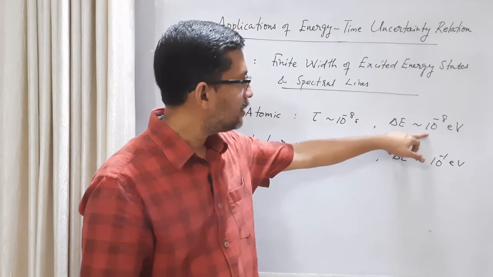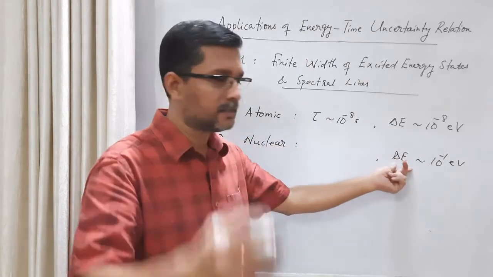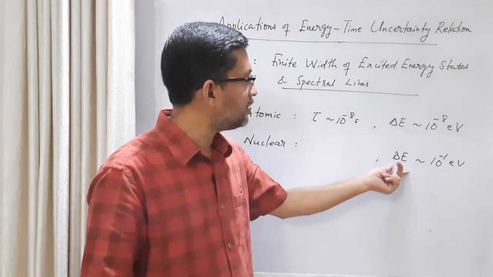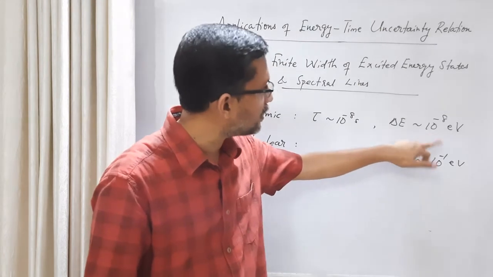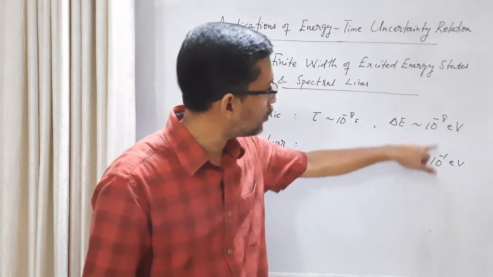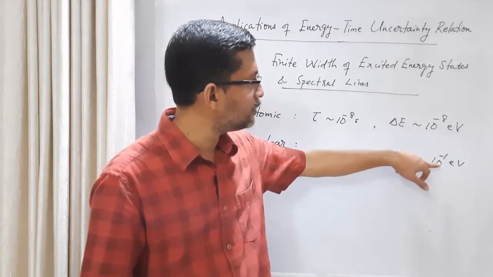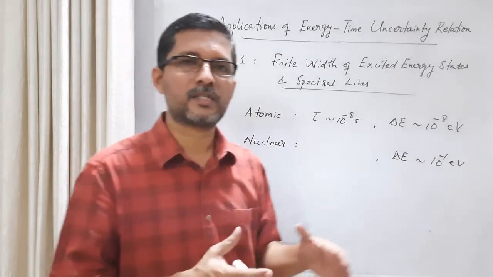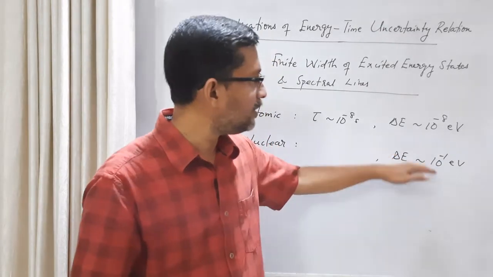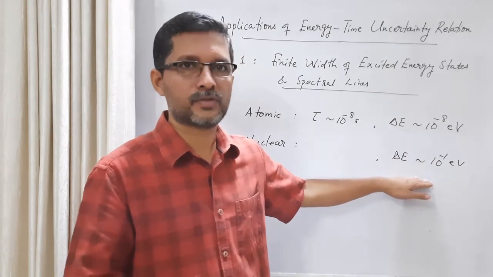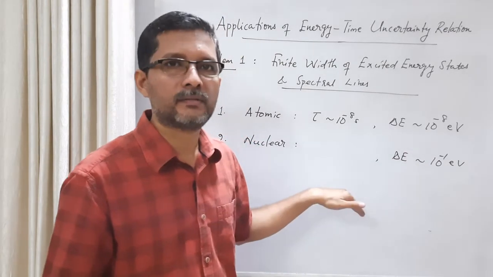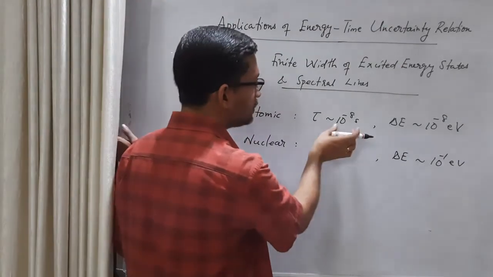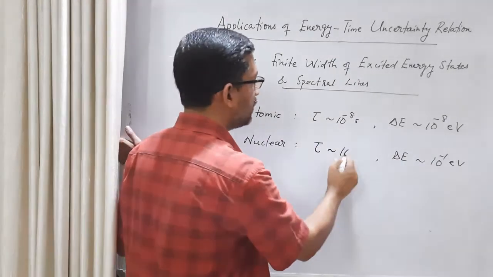So you can see that this is actually the width of the excited energy states. The error in energy has increased by a factor of 10 raised to 7: 10 raised to minus 8 into 10 raised to 7. We know that there is an inverse relationship between delta E and tau. If delta E increases by a factor of 10 raised to 7, then tau will decrease by 10 raised to 7. So the lifetime of the compound nucleus is this divided by 10 raised to 7, or 10 raised to minus 15 seconds.